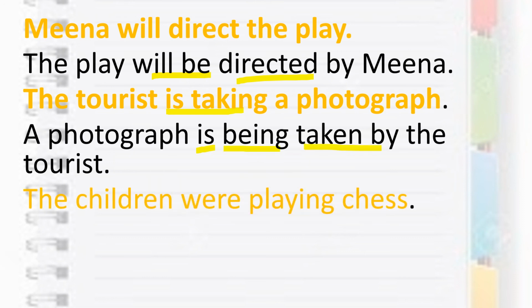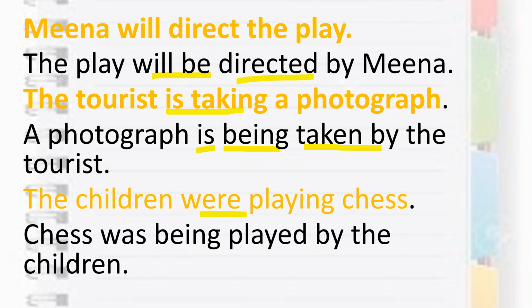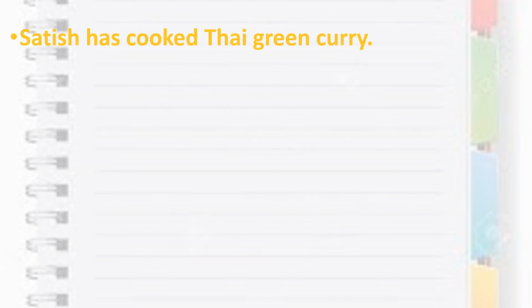Next, the children were playing. This is past continuous. Were playing, again being. So here chess was being played by the children. So these are few examples of past continuous, present continuous and future. Next, Satish has cooked Thai green curry.